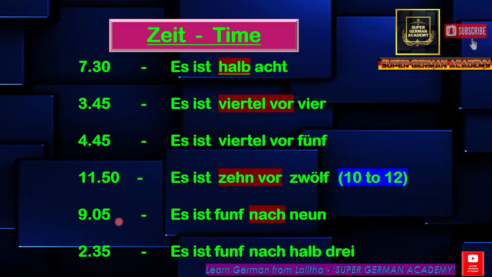Now 9:05. This is again 5 minutes after 9 o'clock, so for after you will say nach. That is, fünf nach neun. Fünf nach neun means 5 minutes after 9. Again, 2:35 can be said as fünf nach halb drei. That is 5 minutes after 30 minutes, to become 3, drei. So 2:35 can be said as fünf nach halb drei.